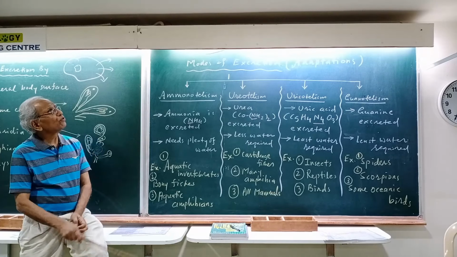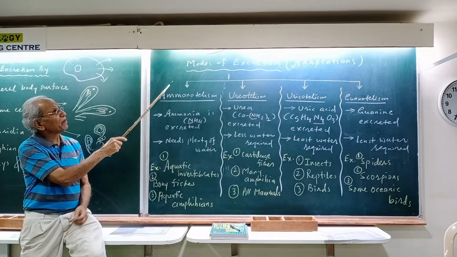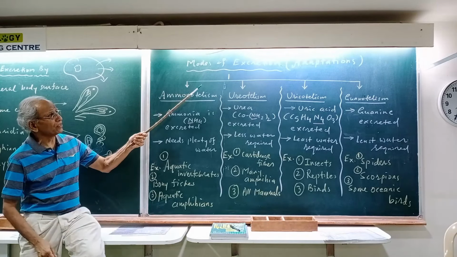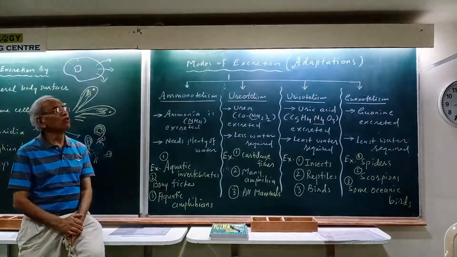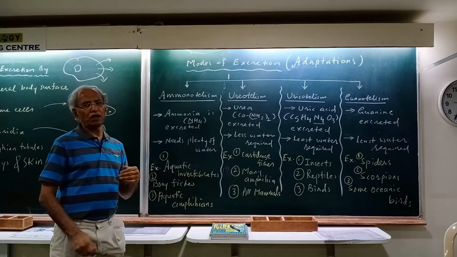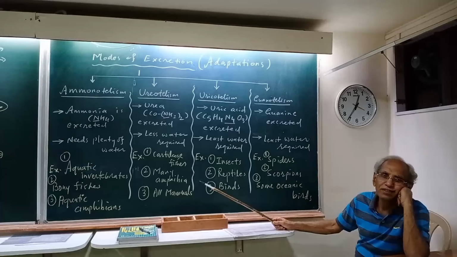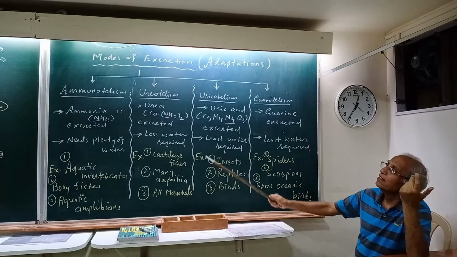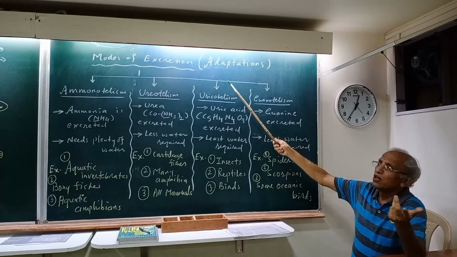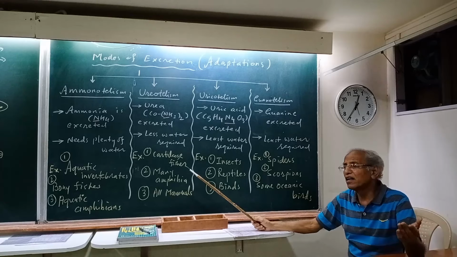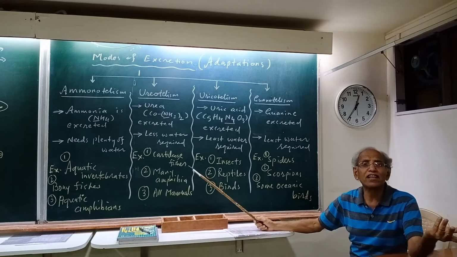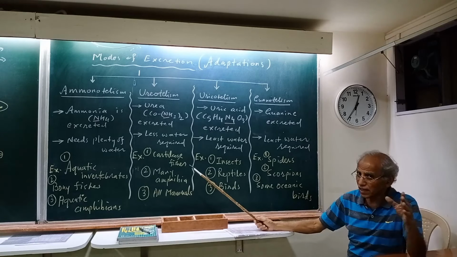We will now come to the special aspects, modes of excretion, that is adaptations. Let us understand what you mean by this. Modes of excretion means different ways, different methods, different facilities that nature has given to different animals. Once again, variety.